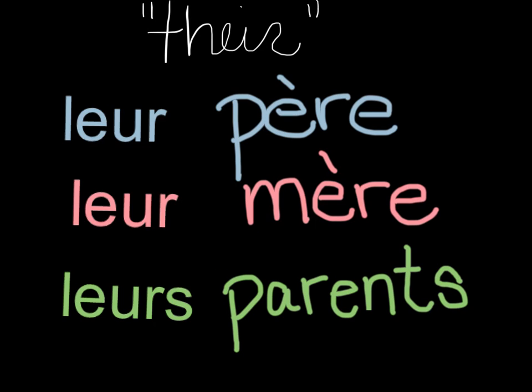The forms for their are even easier because they're all pronounced the same way. There's just one small spelling change. If it's masculine, leur père. Feminine, leur mère. Parents, leurs parents. We don't pronounce the S, so it sounds exactly the same as the masculine and the feminine forms. Leur père, leur mère, leurs parents.